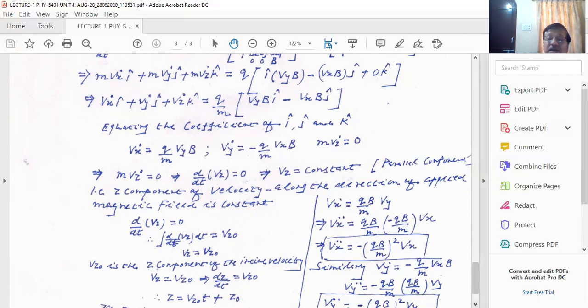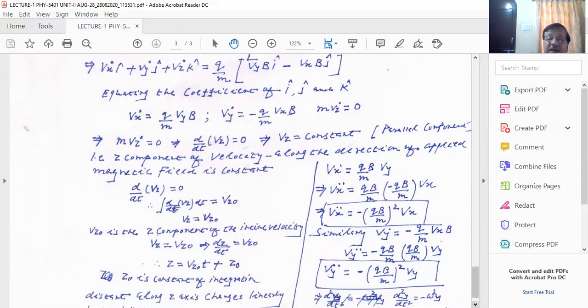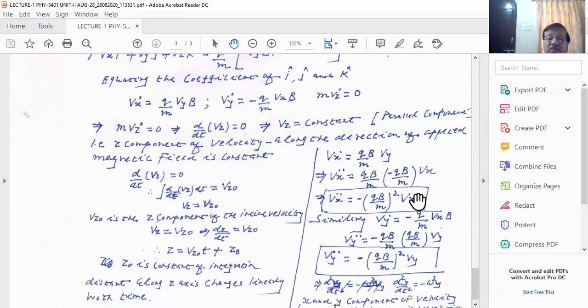And similarly, Vy dot also you can see this. Vy dot is equal to this, and you take a Vy double dot. Vy double dot involves Vx dot. Again, you put Vx dot, you get this. So ultimately, it indicates that this is the equation of simple harmonic motion. So your Vx changes harmonically, whose frequency is given by qB over m.